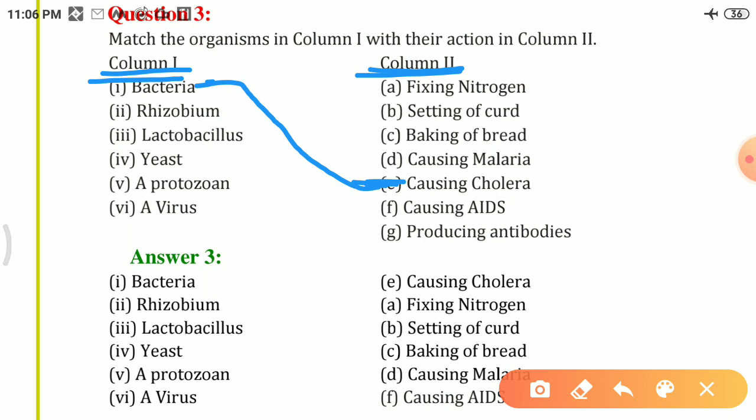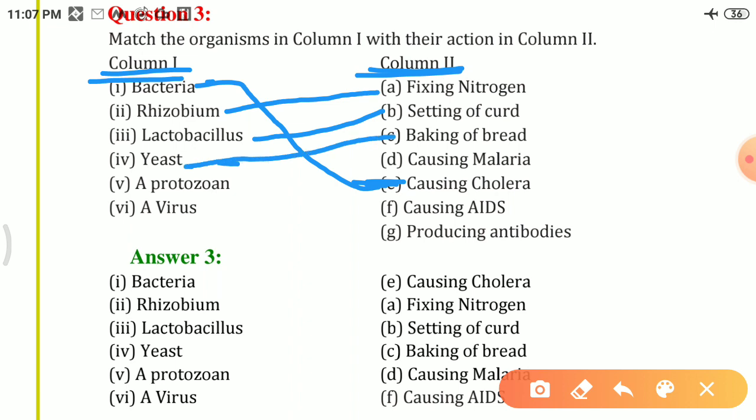So that is also option A. Second will be matched with A, fixing nitrogen. Then third is lactobacillus. Lactobacillus, we know, is the bacteria which is found in curd. So its action is setting of curd. Then yeast is what we use for making bread, idli and some other foods. So here the correct option will be C, baking of bread. Yeast is used for baking of bread.